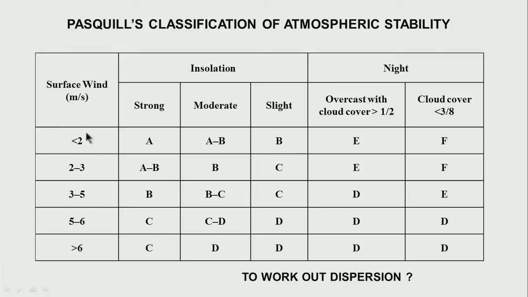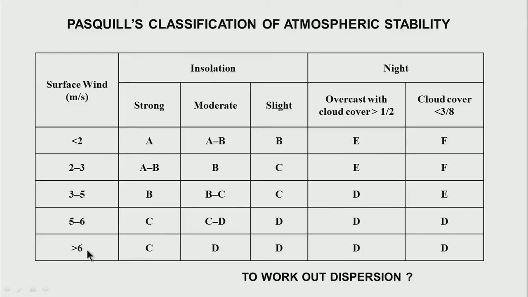Therefore, when I have low surface winds, I could have, well, a strong insolation leading to very unstable atmosphere A, and at night, a cold winter night, I could have F. But if the sky is overcast, well, the infrared radiation from the cloud heats my earth, and therefore, it becomes slightly less stable at E.